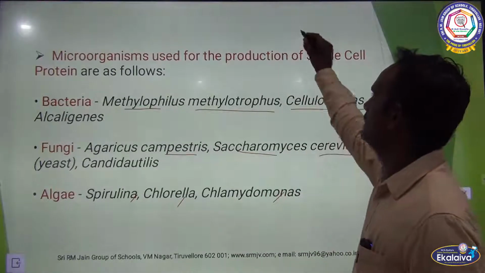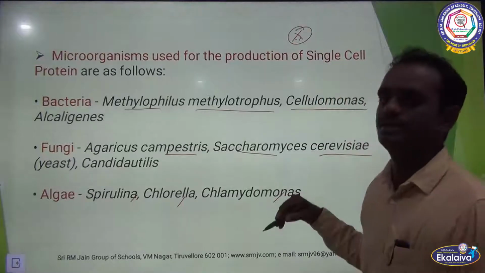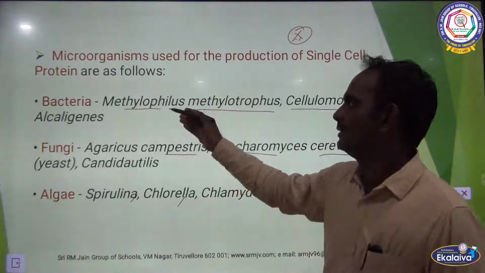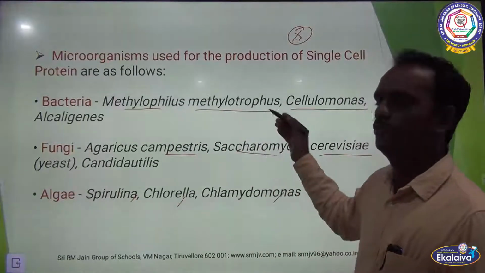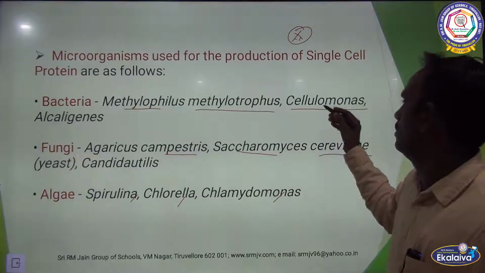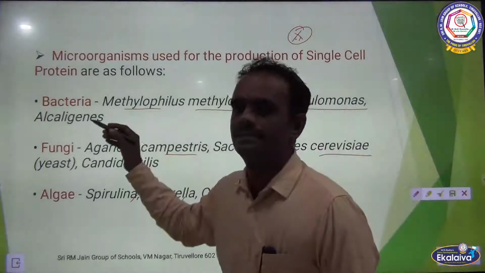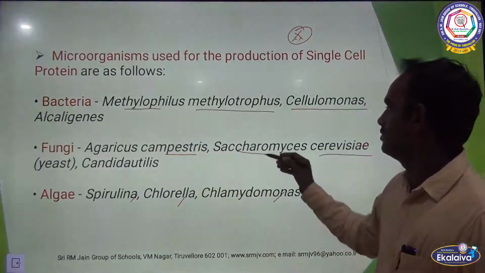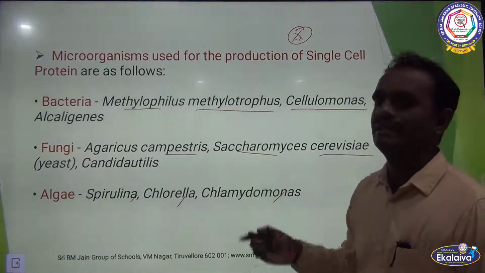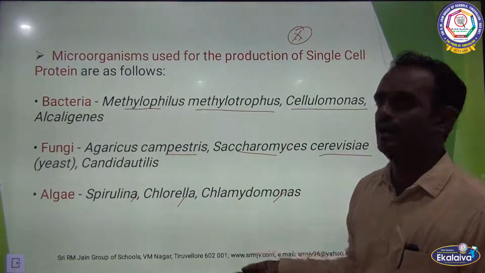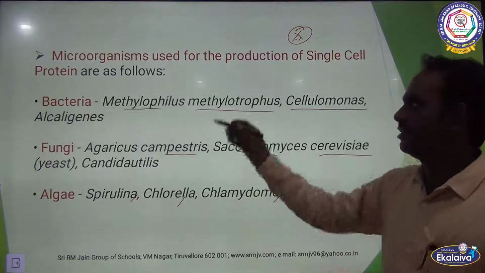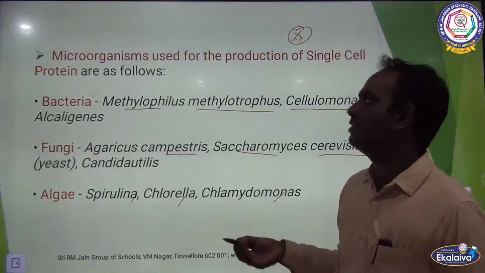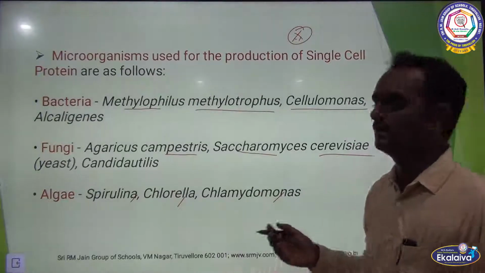It is very important. It is frequently asked in one mark questions. Children, please listen very carefully. Bacteria, example Methylophilus methylotrophus and Cellulomonas, Alcaligenes. In fungi, Agaricus campestris, Saccharomyces cerevisiae. In algae, Spirulina, Chlorella and Chlamydomonas. So these are all the microorganisms very essential for the production of SCP.